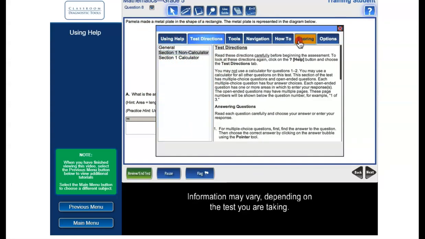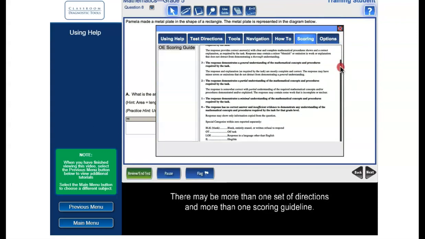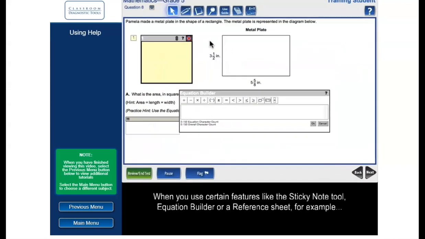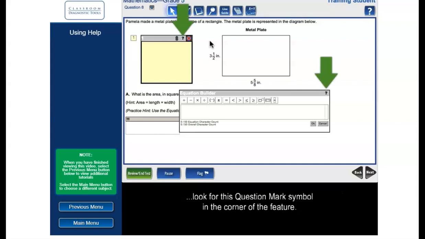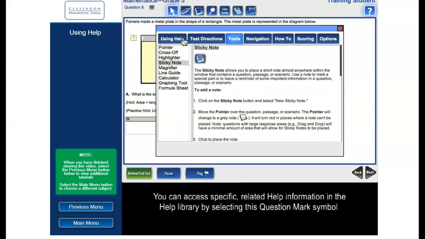Information may vary depending on the test you are taking. There may be more than one set of directions and more than one scoring guideline. When you use certain features like the sticky note tool, equation builder, or a reference sheet, for example, look for this question mark symbol in the corner of the feature. You can access specific related help information in the Help Library by selecting this question mark symbol.